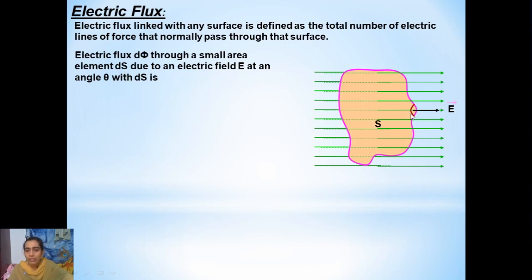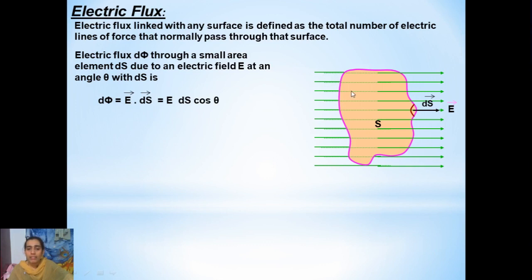So this is a small area element which I have represented as ds. This surface will have a certain amount of electric flux, because only a few electric field lines will pass through the small area, right? So the amount of electric flux will also be small, which can be represented by d phi is equal to vector E dot vector ds.